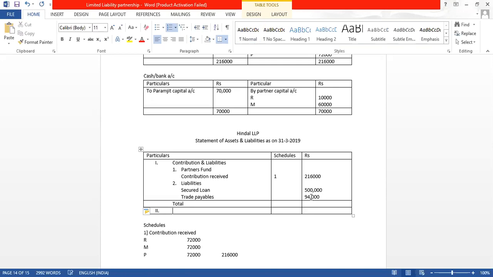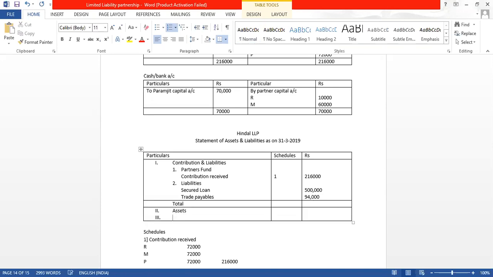Now assets. In assets, in fixed assets we want gross fixed asset less depreciation is equal to net fixed asset. So we can write that way, but here for building depreciation is given, other depreciation is not there, but we know the net figure, so directly let us write the net fixed assets.